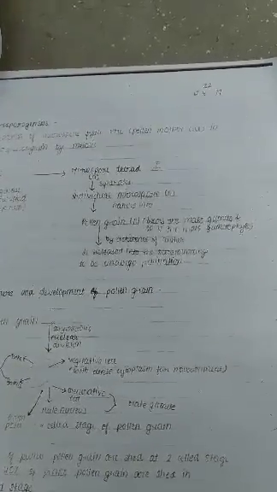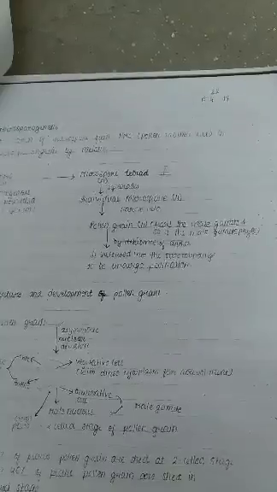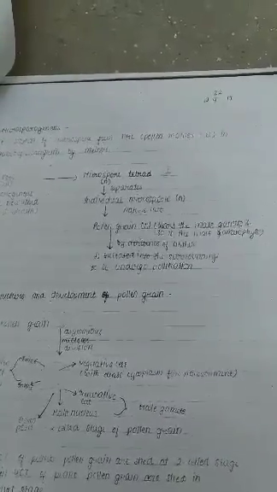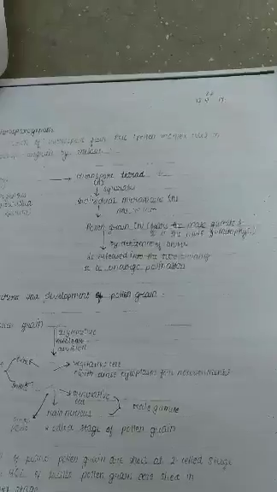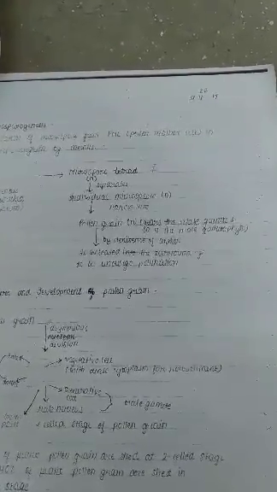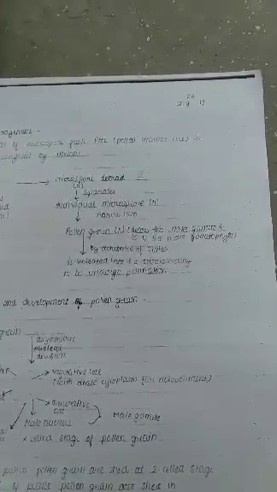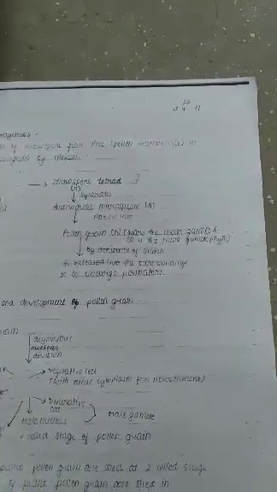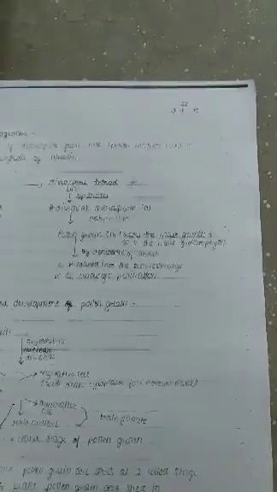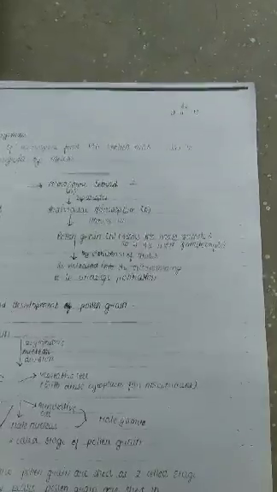This is a specialized tissue layer, a sporogenous tissue layer, which by mitotic division gives rise to a large number of microspore mother cells. These undergo meiosis to form a microspore tetrad, and individual microspores are formed, which are haploid in nature. The mother cells are diploid and the microspores are haploid. Pollen grains bear the male gametes, so they are called the male gametophyte. They are released by dehiscence of the anther into the surroundings for pollination.